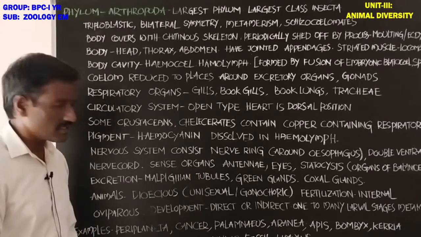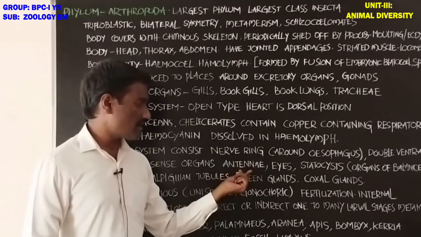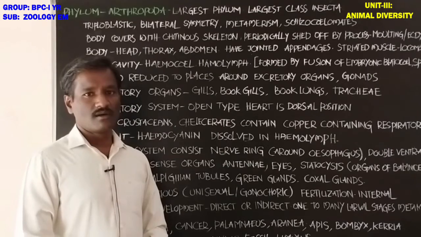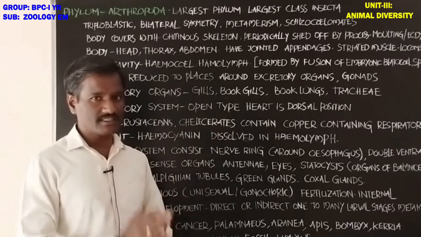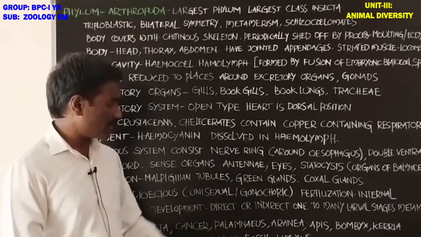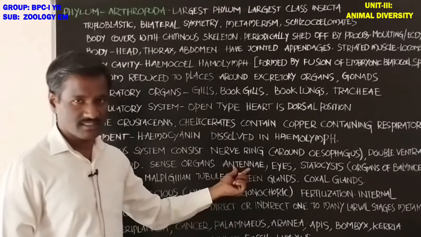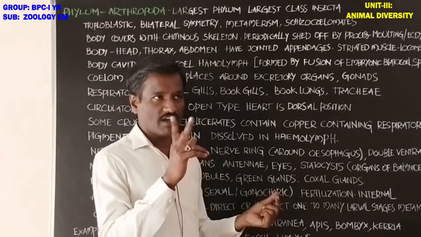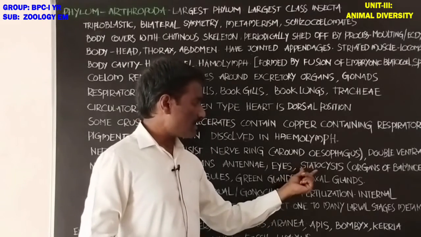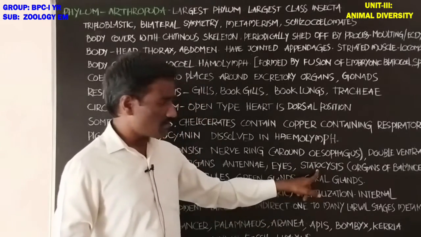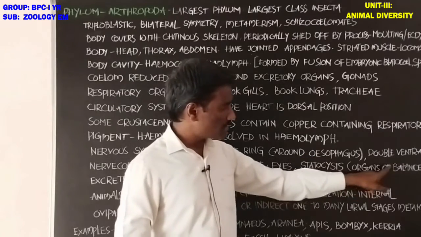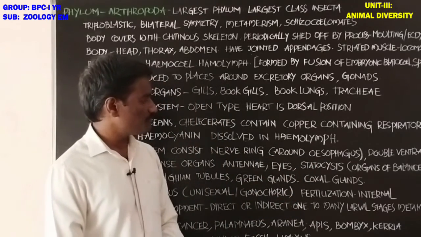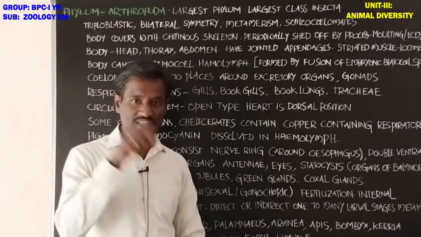Next, sense organs. Which are the sense organs in these animals? Antennae are segmented, elongated structures located on either side of the head and act as sensory structures. Sensory organs are antennae and eyes. Eyes are available as compound eyes and simple eyes. And statocysts are sensory organs that help in balance or equilibrium of the body. Statocysts also have statoliths.